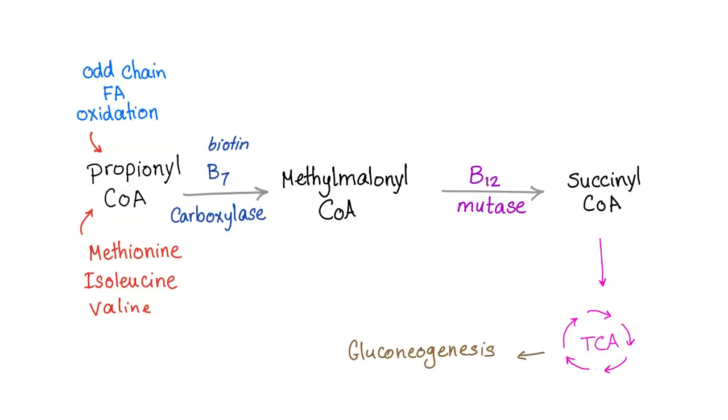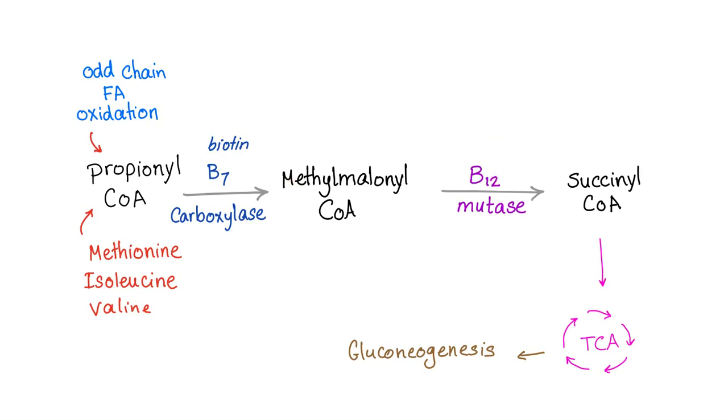Now to another story. We have something called propionyl-CoA. Participating in this propionyl-CoA, which has 3 carbons, are odd chain fatty acid oxidation, as well as 3 amino acids: methionine, isoleucine, and valine. Thank you, carboxylase, with the help of biotin or vitamin B7, now we have methylmalonyl-CoA.